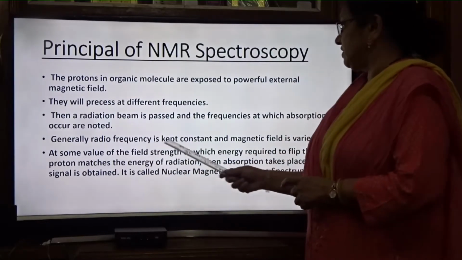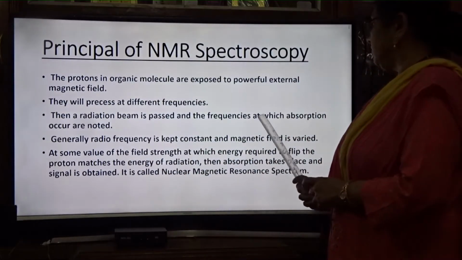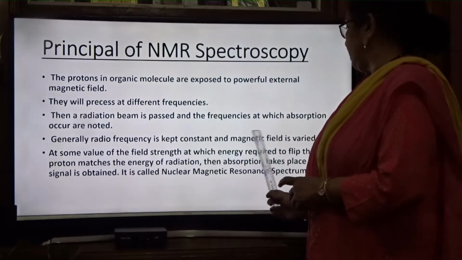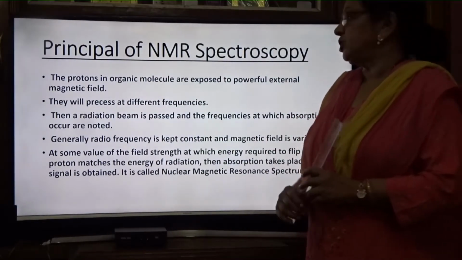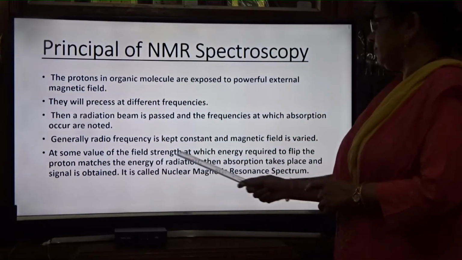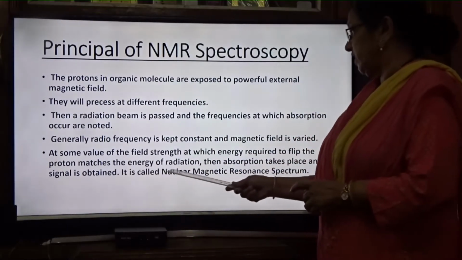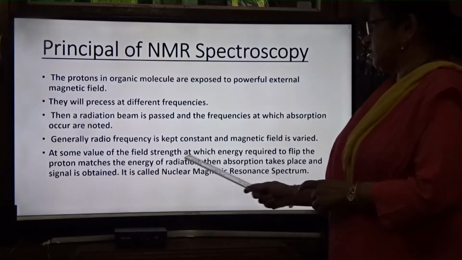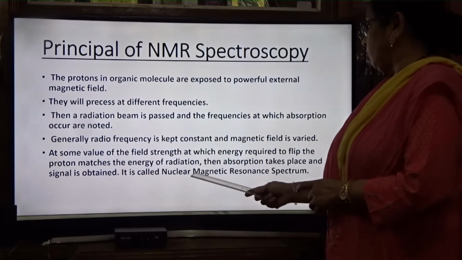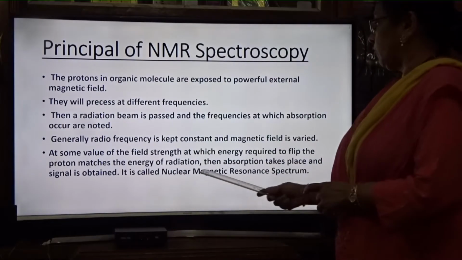Generally radio frequency is kept constant and the magnetic field is varied. At some value of the field strength at which the energy required to flip the proton matches the energy of the radiation, absorption takes place and a signal is obtained. That is called the nuclear magnetic resonance spectrum, or NMR spectrum.